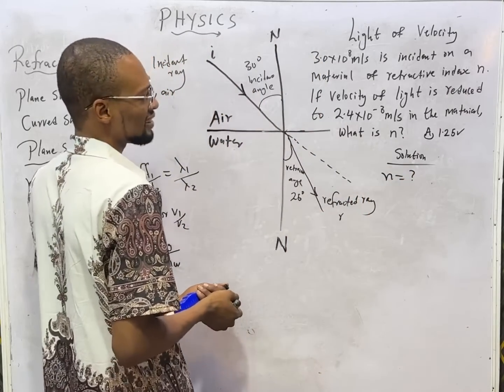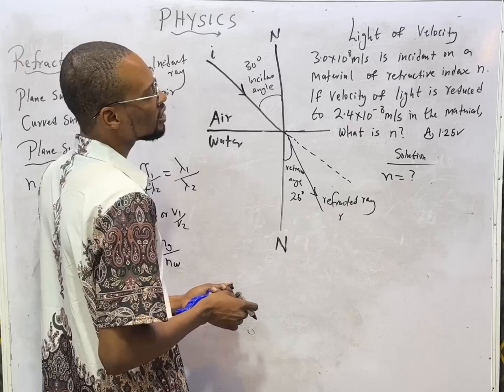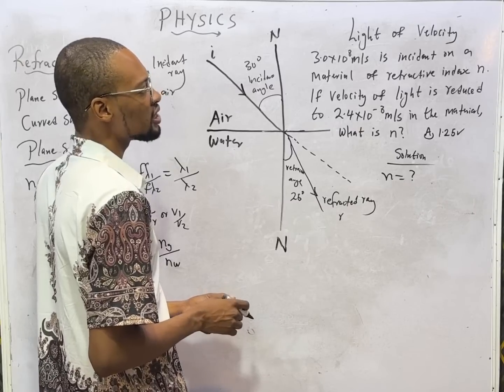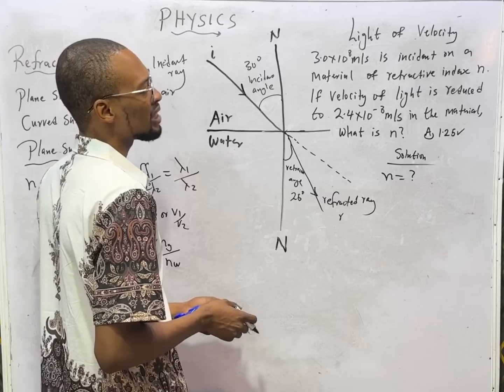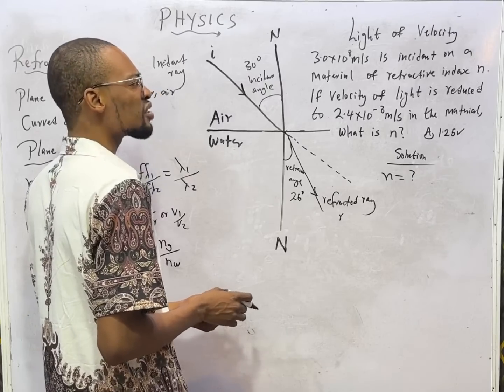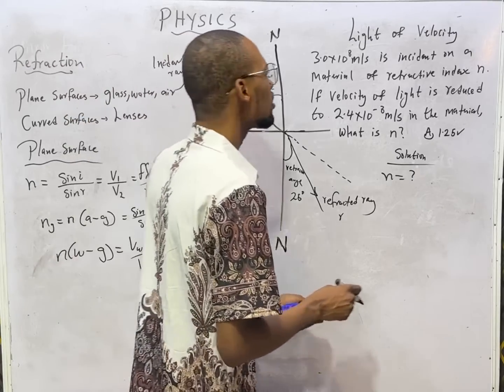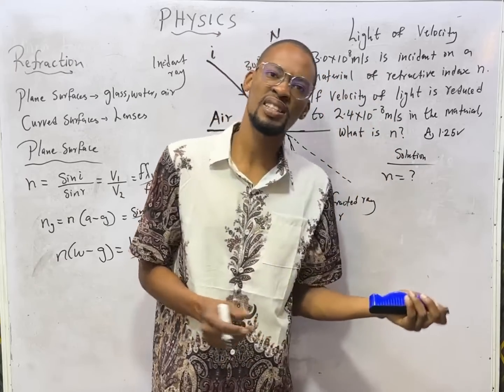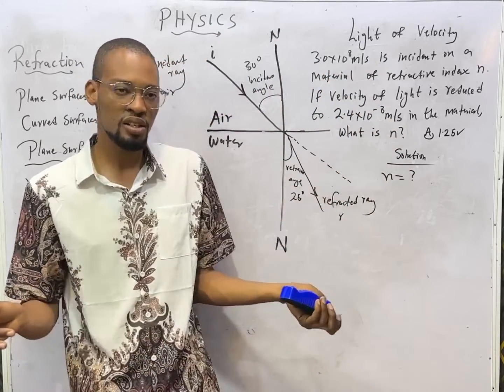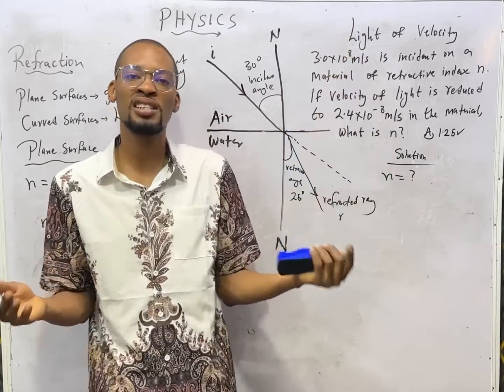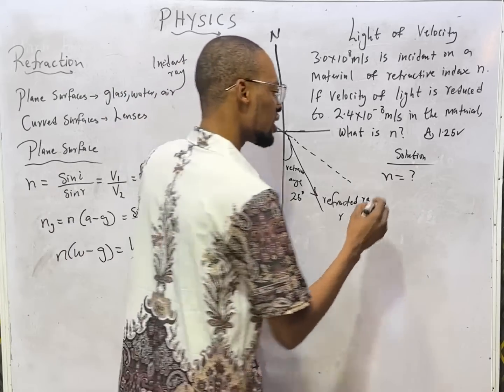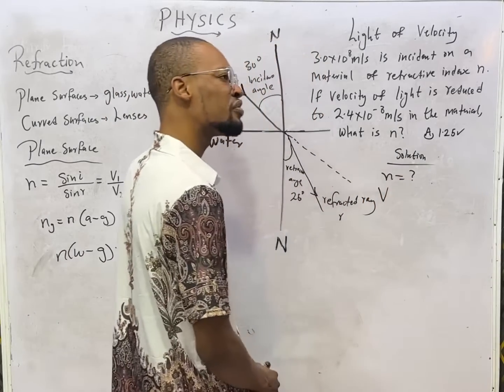And we are being told that a light of velocity is incident on a material. So the light of velocity is 3.0 times 10 to the power of 8 meters per second, and that is the velocity of light in air. So this basically tells us that the first medium is air. So let's say velocity in air. How do I put it? Should I say Va?